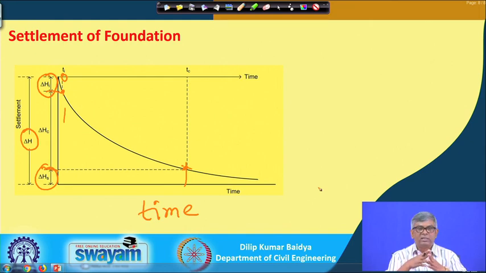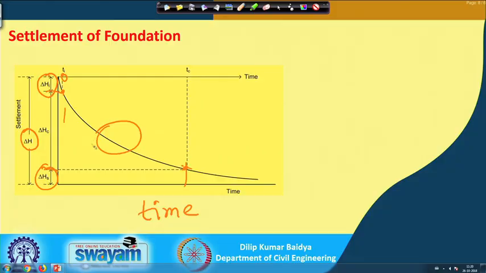Consolidation settlement is time dependent; for some soil the amount will be large and it will happen over a long time. Secondary compression is further compression after the end of consolidation, and how much it is with time can be estimated; there are some methods.